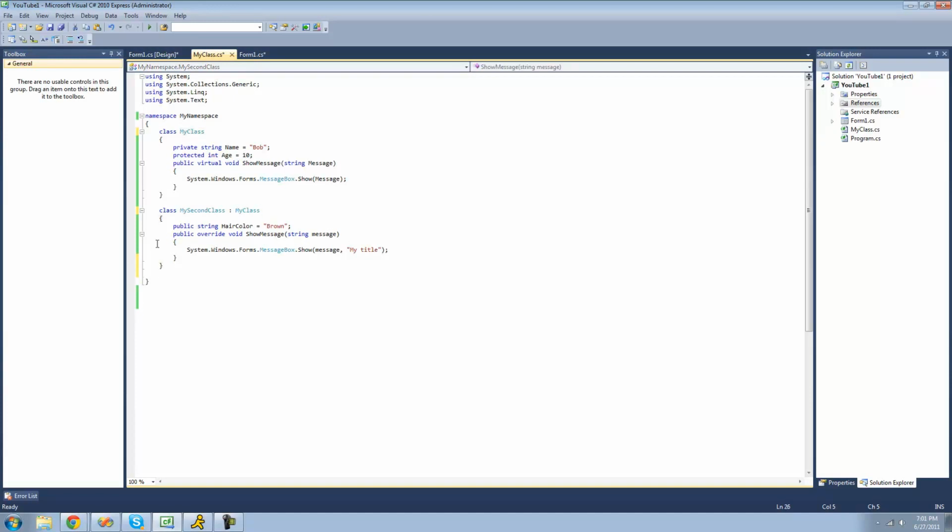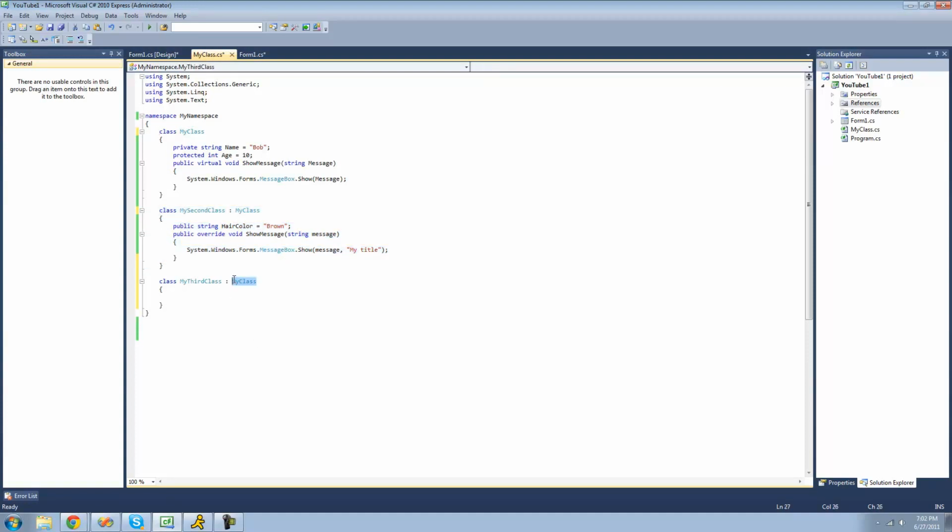So we could create another class here, I'll just call it my third class, and we could inherit from my base class as well. So now both of these classes are inheriting from my base class. They're both derived from the same class.